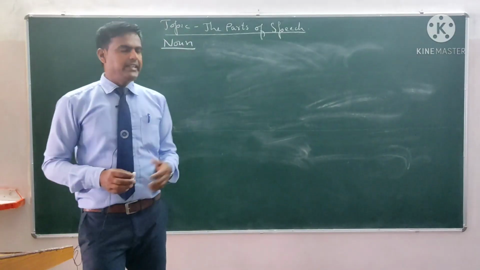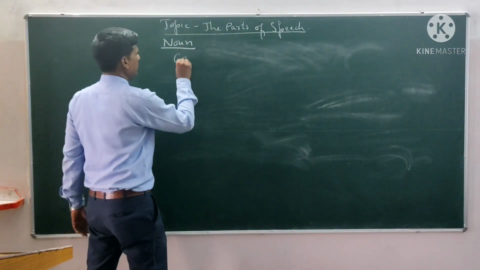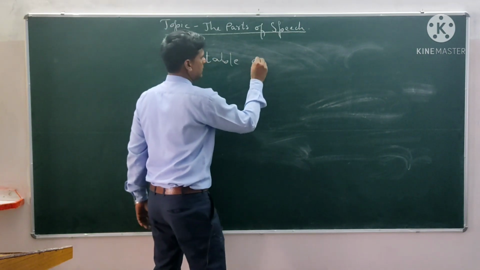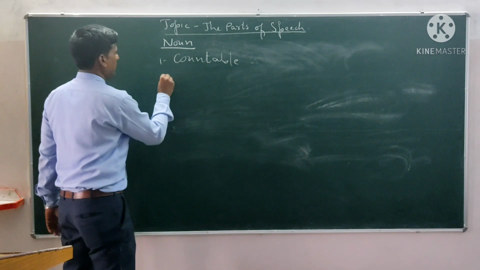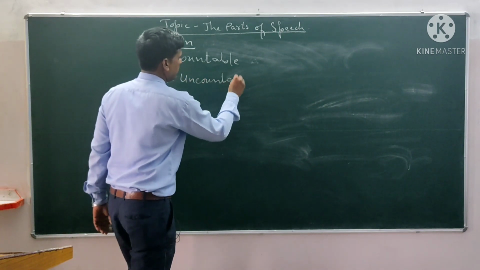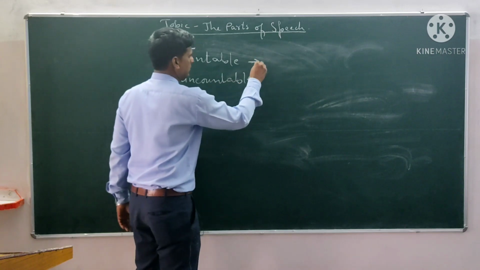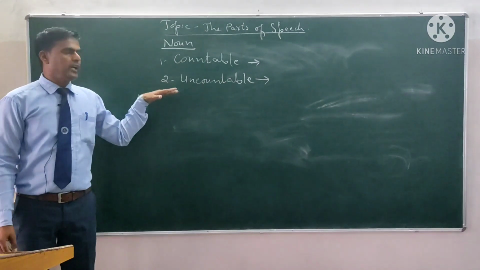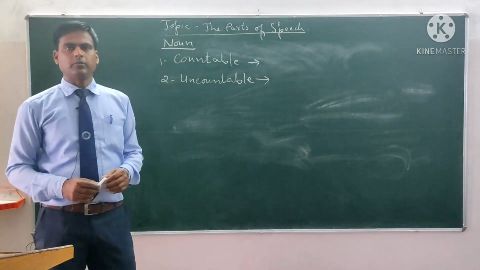Nouns can also be divided as countable and uncountable nouns. So let us see what a countable noun is and what an uncountable noun is.